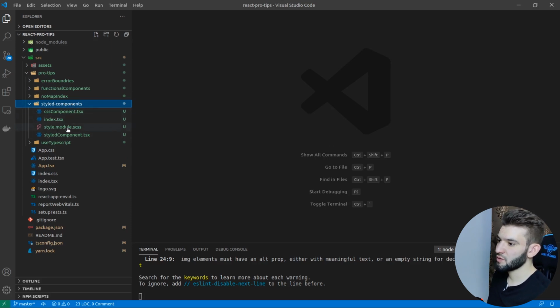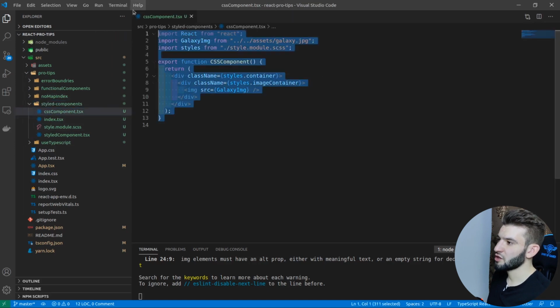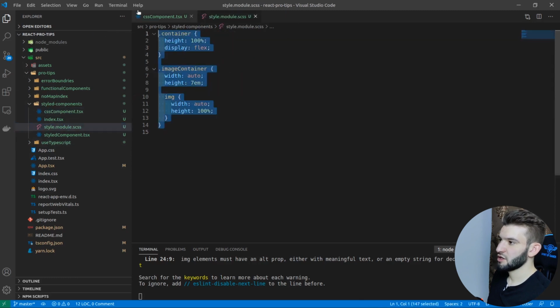If you take a look at these, this is the regular CSS approach that you would use, and it's actually a regular CSS module. You see I'm importing the styles from style.module.scss. It has a container, an image container, and an image, basic CSS classes. And in fact, I'm using Sass in here, so you can see the extension.